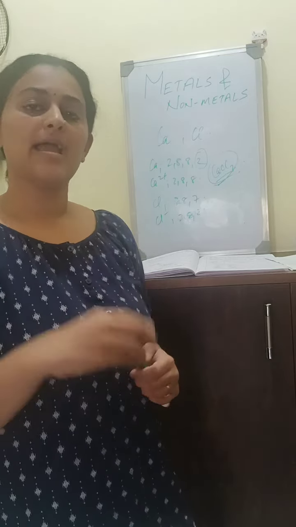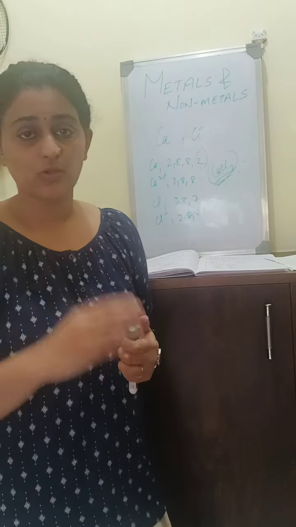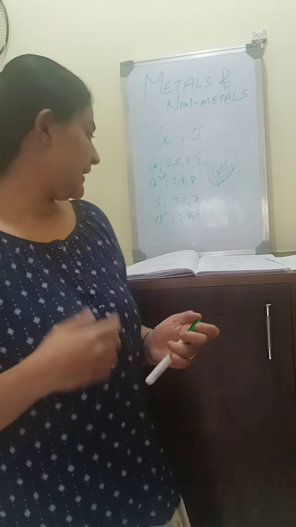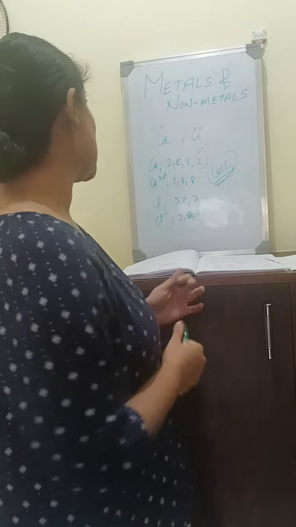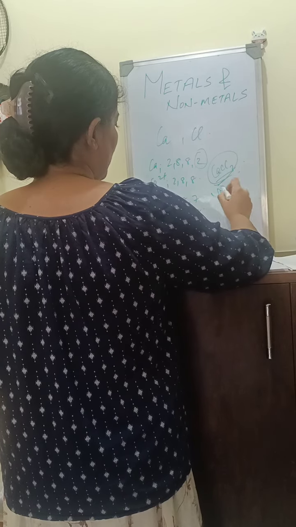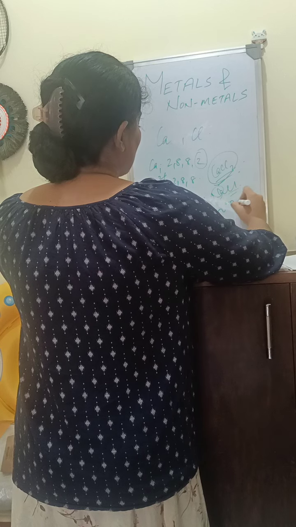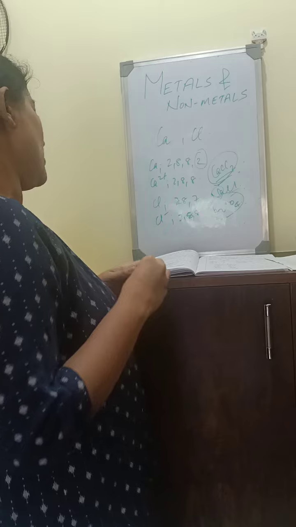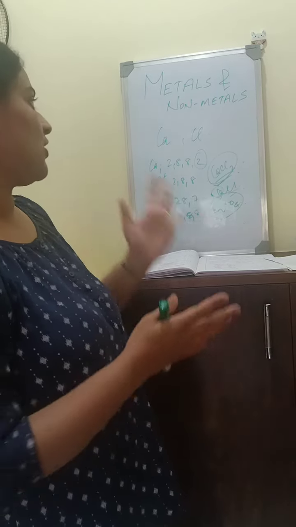The main important point is that ionic compounds don't conduct electricity in their solid state. They conduct electricity only in their aqueous state, because there are free ions, so they can conduct electricity. Other examples of ionic compounds are NaCl, from sodium metal and chlorine non-metal, K2SO4, and CaCl2. They are all examples of ionic compounds.